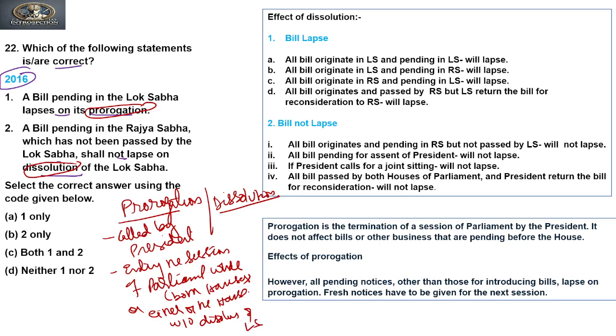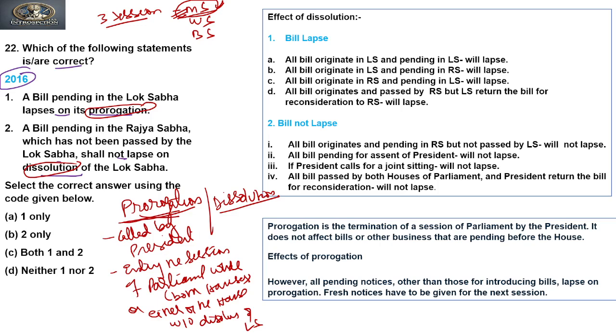In prorogation, as we know, the Parliament of India functions by convention in three sessions, right? Monsoon session, winter session and budget session. So through prorogation, the president may end the whole session of parliament. Either it can end the whole session of both houses together, or it can prorogue either house.